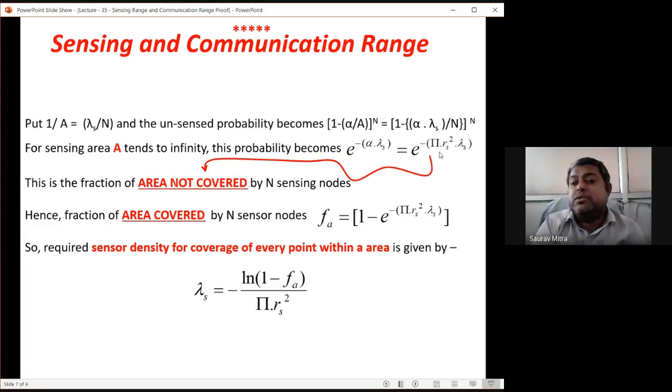That means no area is sensed by the sensor nodes. Now this is the fraction of area not covered. So if this is becoming 1, it means the whole area is not covered. If this probability, whatever is shown here, becomes 0.3, that means 70% area of capital A is covered and 30% area is not covered.